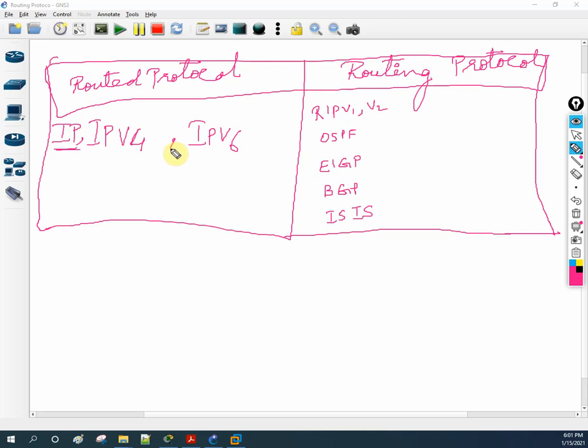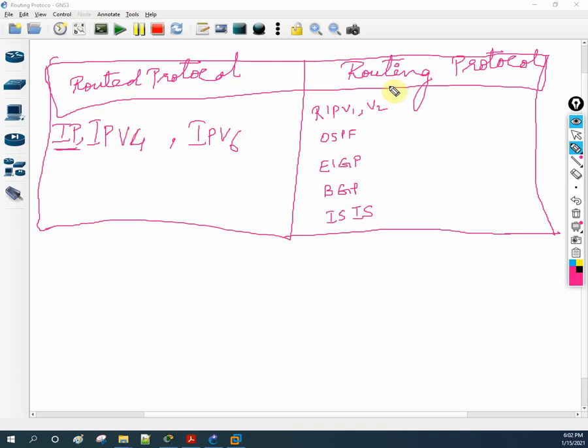If you are watching YouTube or Facebook or anything, whatever you are watching, the data is coming through a routed protocol. In simple words, it is the actual data going from one network to another network. That is nothing but user data.